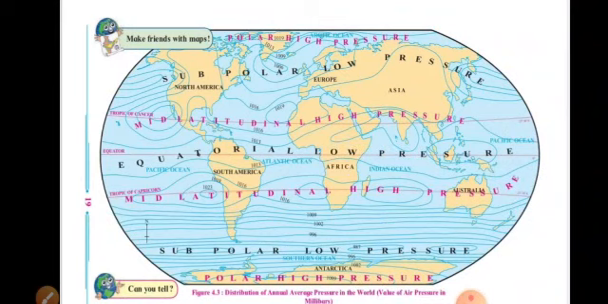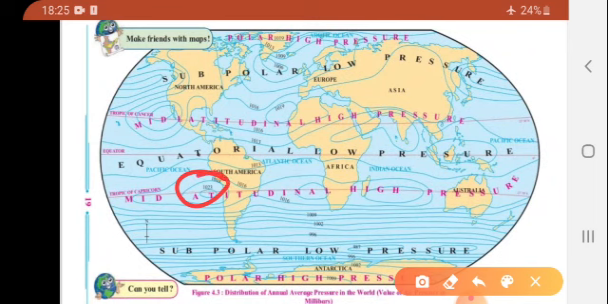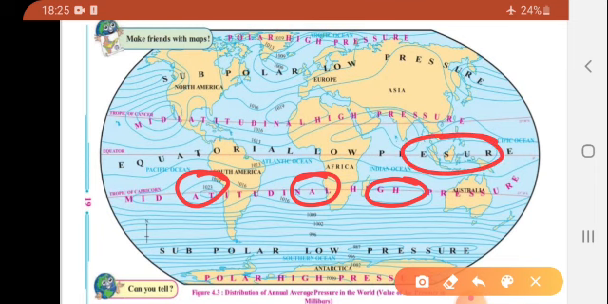What is the meaning of isobar? Isobars, the lines that join the places of equal pressure on the map, are called isobars. Look at this figure 4.3. Here are many lines and these lines are called isobars. Isobars mean the lines which join the places of equal pressure on the map. For example, look here. These are the lines which are joined together and they are isobars. All these lines are called isobars.